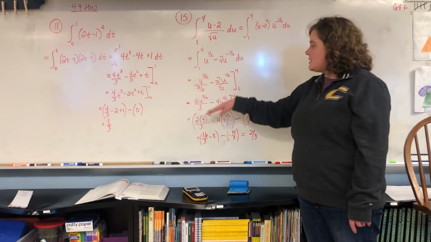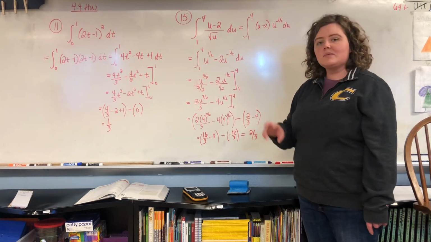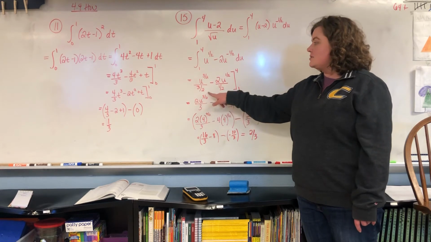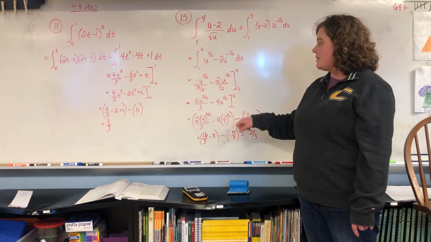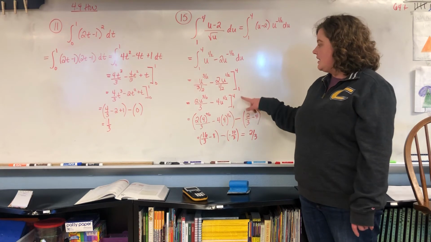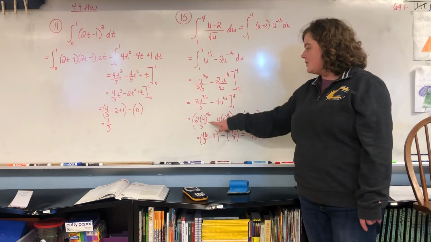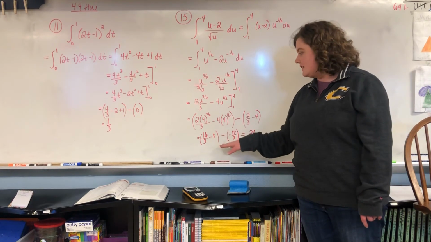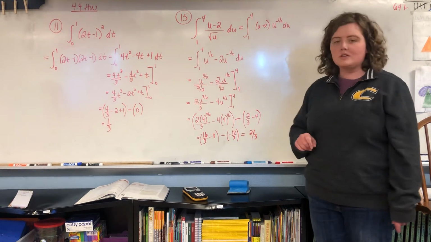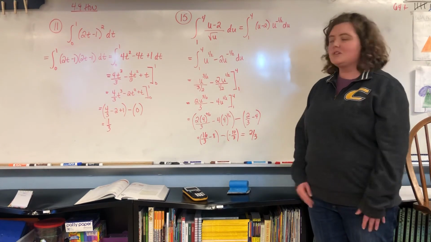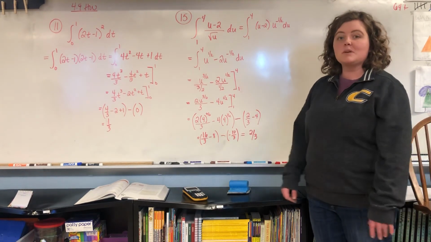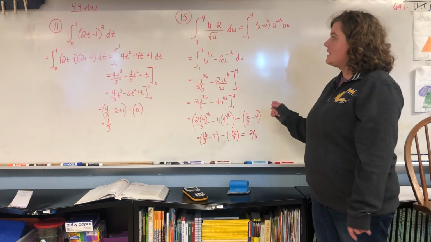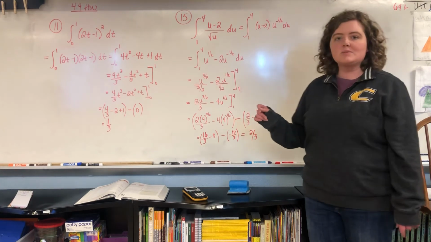Then we simplify. If you divide by a fraction, it's the same thing as multiplying by the reciprocal, so you flip it. It's going to be 2/3 u to the 3/2, and then 2 divided by 1/2 is 4. Now we evaluate it from 1 to 4. You plug in 4 first, and then you do 1. When you solve all this out, you end up getting 2/3. I'm good with decimals too, if you want to do decimals instead of fractions; fractions just make more sense to me. So that's how to do number 11 and 15. I'll look at some other problems and see what else we can do today.